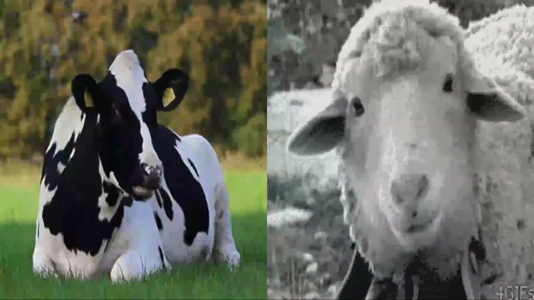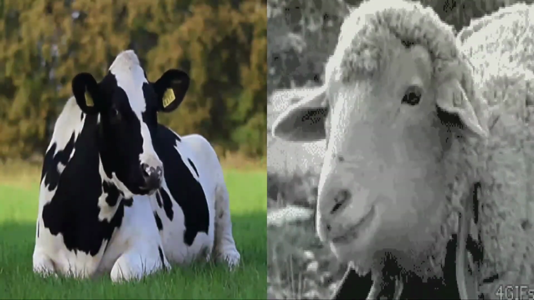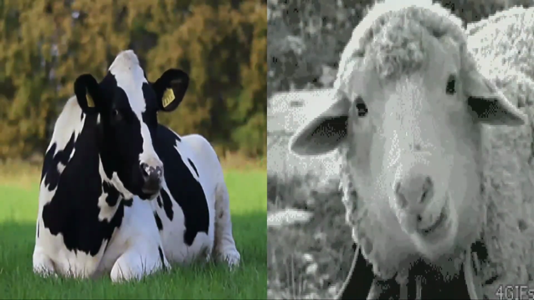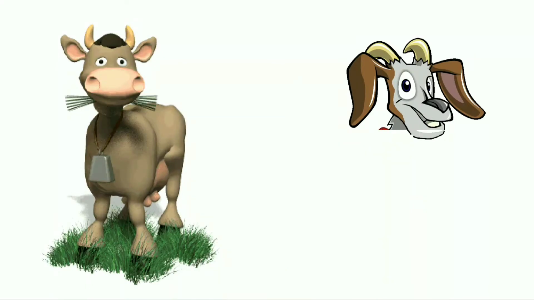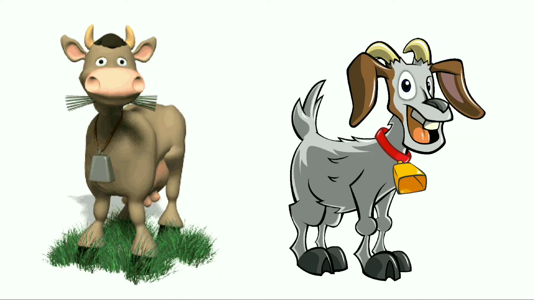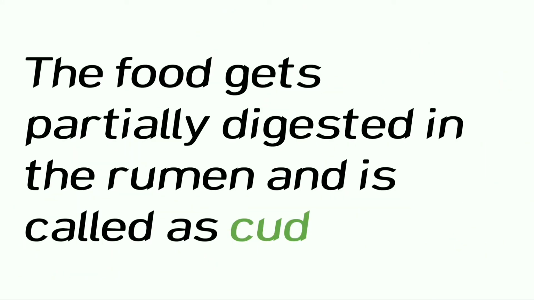Have you ever observed cows, sheep and other grass-eating animals chewing continuously even when they are not eating? This is because they quickly swallow the grass and store it in a part of their stomach called as rumen. The food gets partially digested in the rumen and is called as cud.